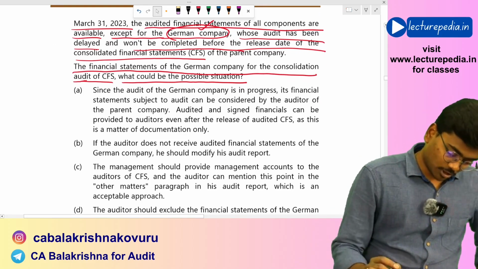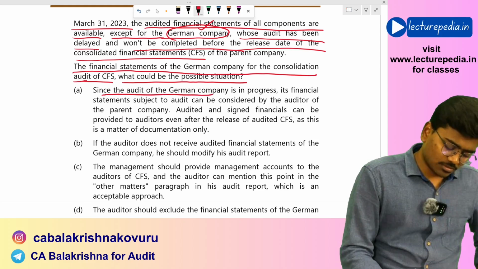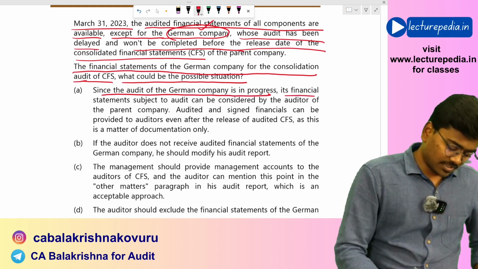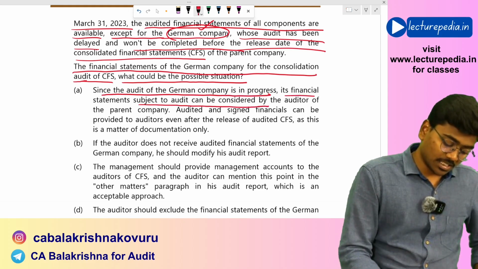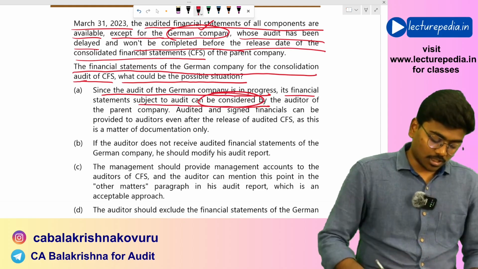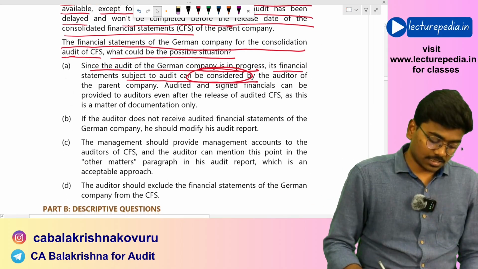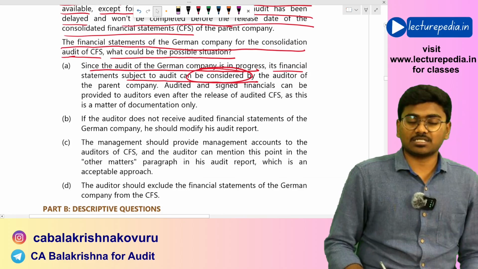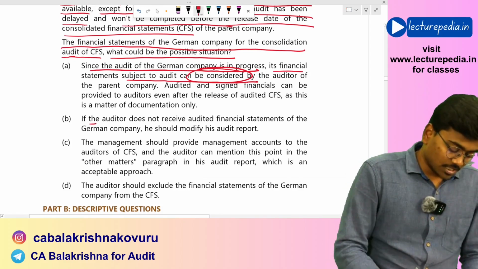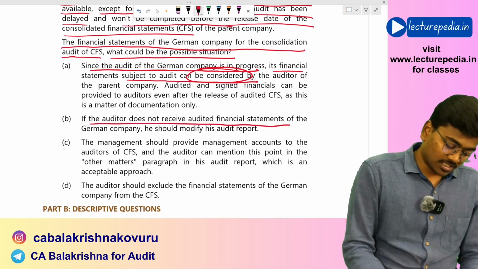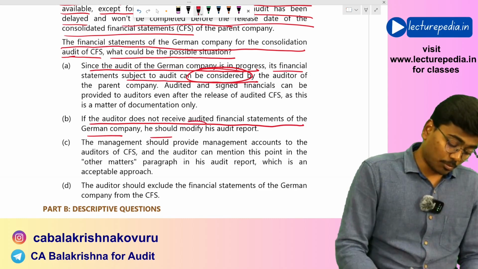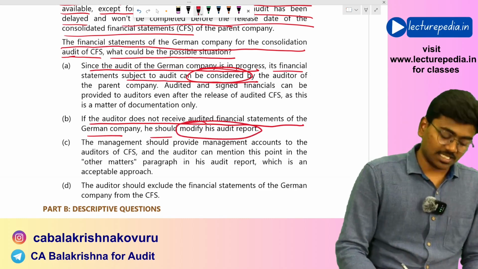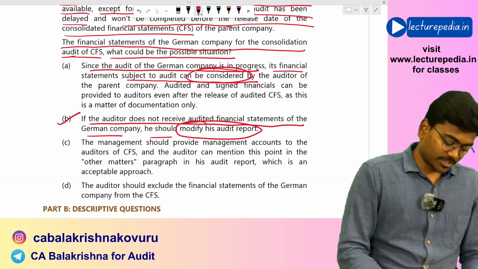Let's see which option will be correct. Since the audit of the German company is in progress, can its financial statements subject to audit be considered or not? The auditor of CFS cannot consider the unaudited financial statements of the German company. If the auditor does not receive audited financial statements of the German company, he should modify his audit report. Yes, he has to modify his audit report. Option B would be correct.